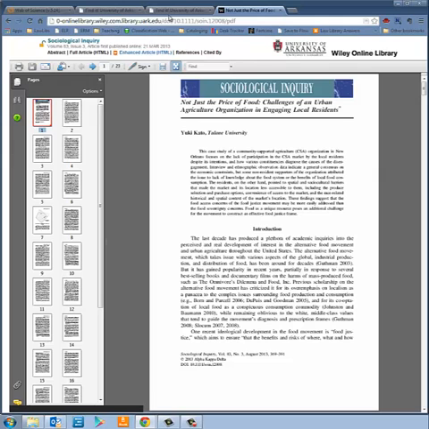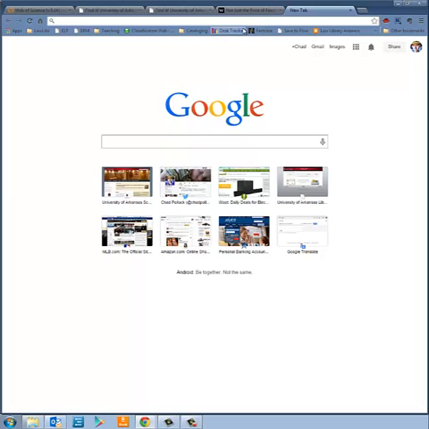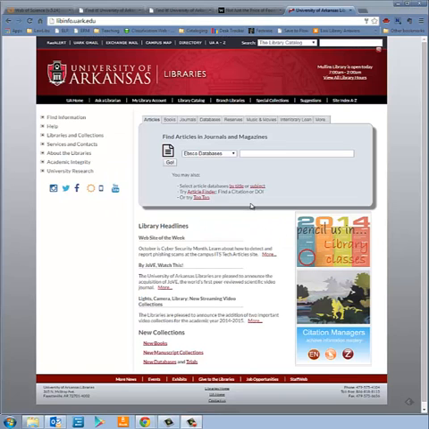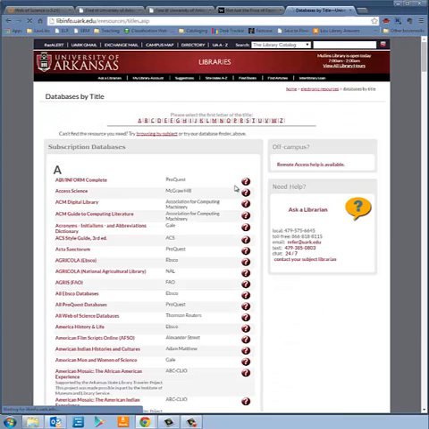I want to change focus and look at another database, the AGRICOLA database. AGRICOLA is a database that is provided through the National Agricultural Library, the NAL, and you may have heard of it before, you may have used it before. The database is available for free, just indexing through the National Agricultural Library. We're going to look this up by title here, and you can see there it is. We've got it on EBSCO, and then here is the free version on the National Agricultural Library.